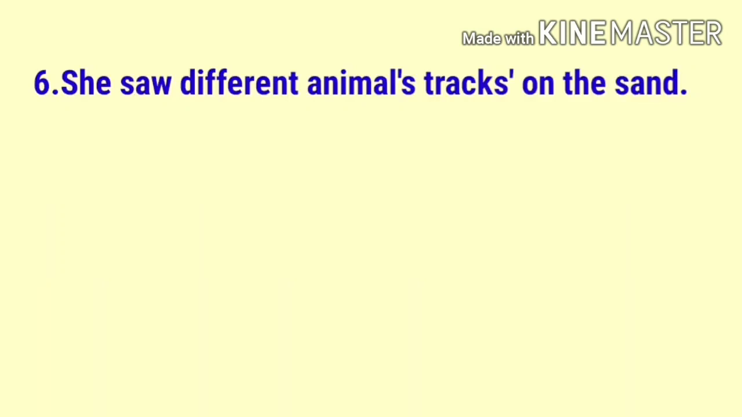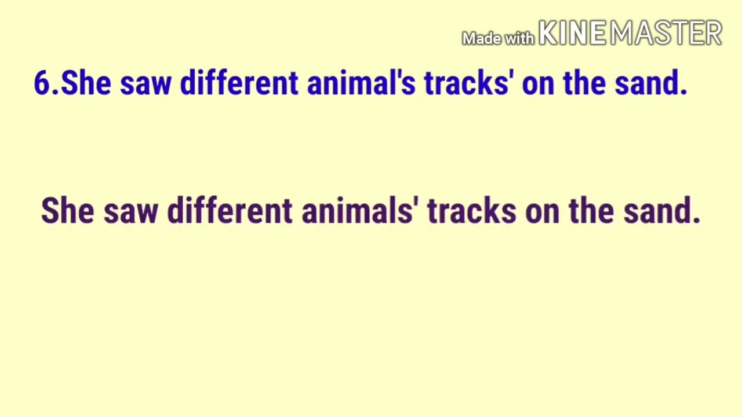Sixth one, she saw different animals' tracks on the sand. Look at this sentence. Here, whose tracks is that? Animals' tracks. So we want to show the possession for the noun animals, not for the tracks. Here, animal's with apostrophe s means singular.